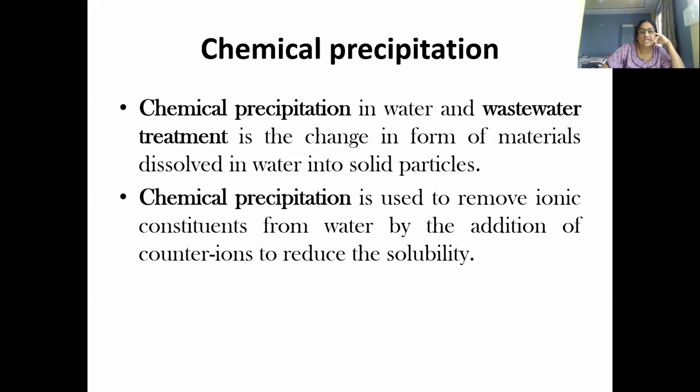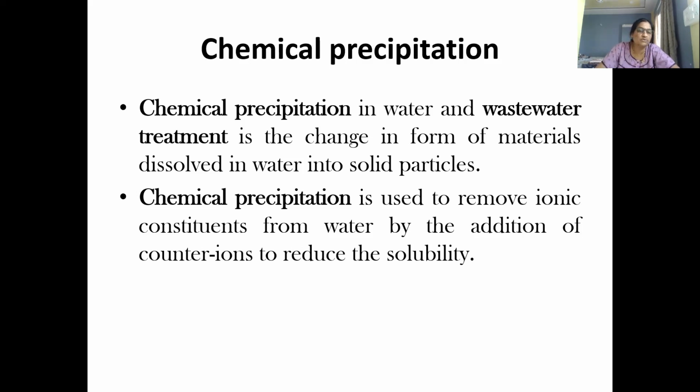Okay. Now, what is chemical precipitation? Please write down the heading chemical precipitation. Chemical precipitation in water and wastewater treatment is the change in form of materials dissolved in water into solid particles. We are converting their form by applying some chemicals like the coagulants. Okay, what are the different types of coagulants we have studied in water supply engineering? That alum, cuprous chloride, ferrous sulfate, these are the various coagulants.